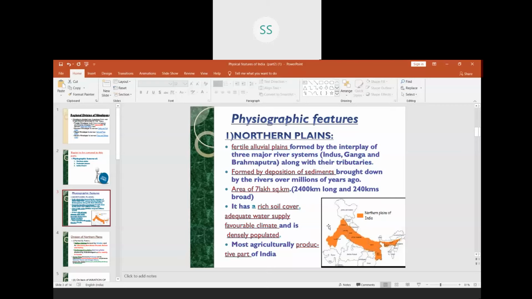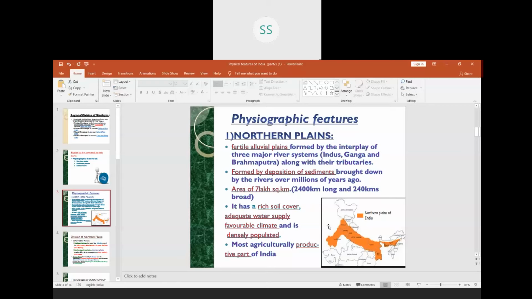Then northern plains also have a favorable climate, which is not very harsh. Favorable climate means it is not a harsh climate. It is favorable for the people who are living there, and favorable for growing the agricultural crops. That is why it is the agriculturally productive part of India. So northern plains are very important for growing crops, because they contain alluvial soil, which is very fertile soil. It has adequate water supply and also a favorable climate.